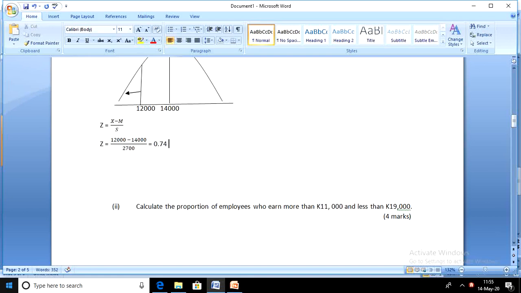0.74. And so what's the probability that relates to that Z score? We go to the standard normal table to get the actual area that is represented by the standard score of 0.74. This is the negative Z, because we are dealing with the left side of the distribution. If you're dealing with the right side of the distribution, that is going to be a positive Z. So Z on the left side is negative, Z on the right side of the distribution is positive.